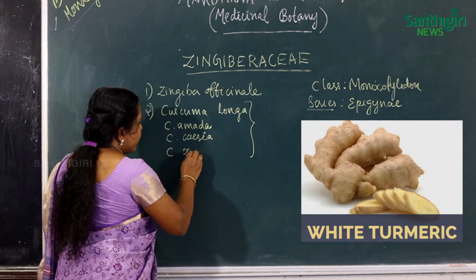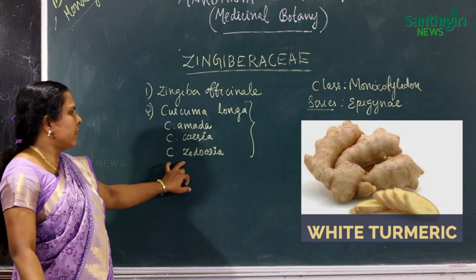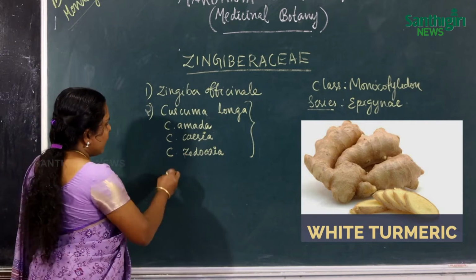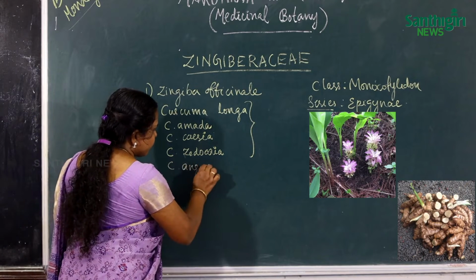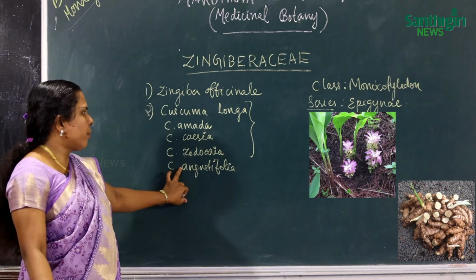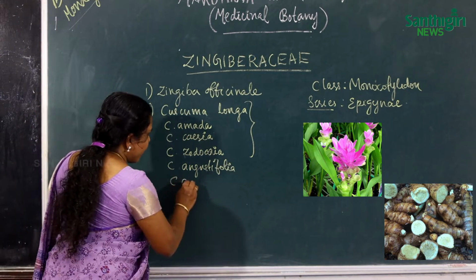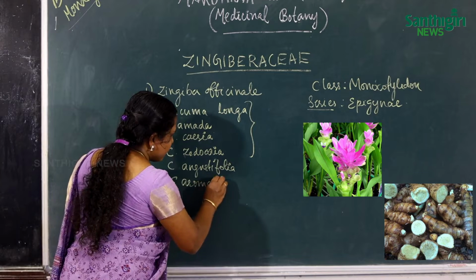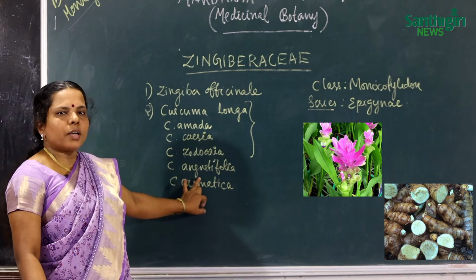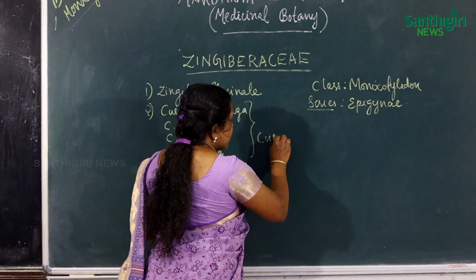Then Curcuma zedoaria is commonly called kichili kizhangu, the white turmeric. Then Curcuma angustifolia is the Bombay turmeric. Another important Curcuma species is Curcuma aromatica, called wild turmeric or kasturi manjal. These are some common Curcuma species of medicinal importance.